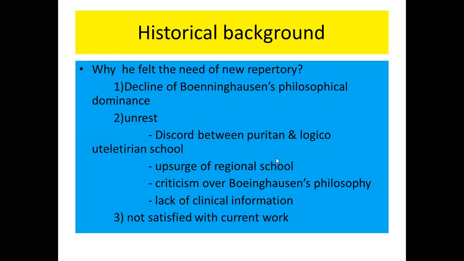And in the next meeting, we will see how Dr. Kent decided to work upon Constantine Lippe's characteristic repertory, and how he built up his new repertory on the basis of